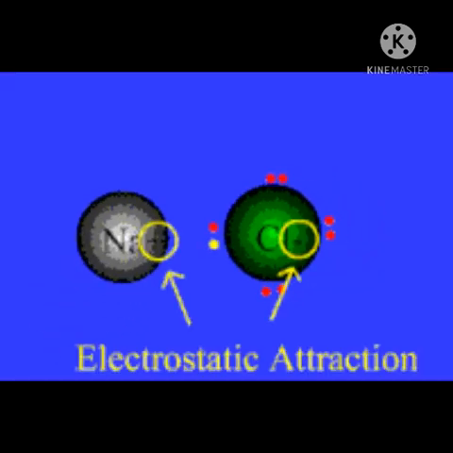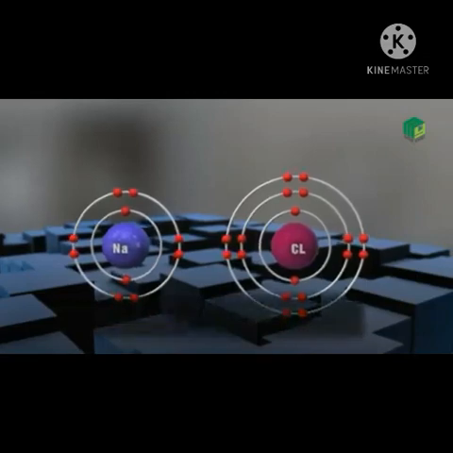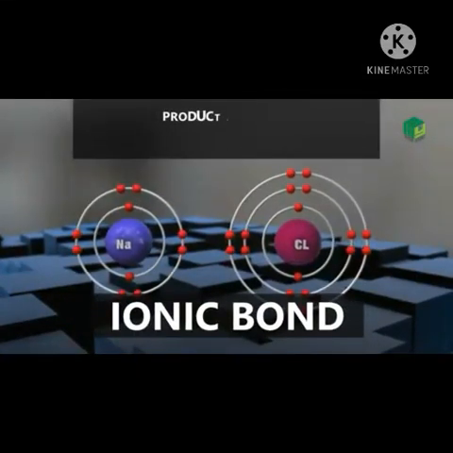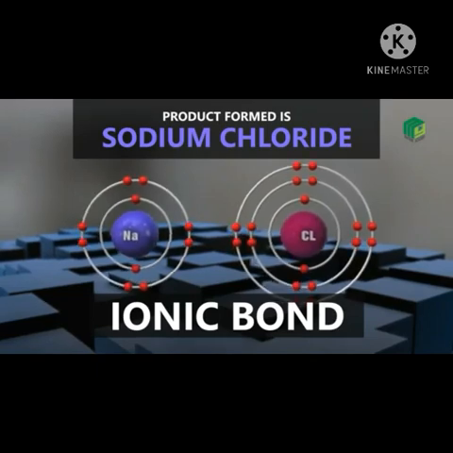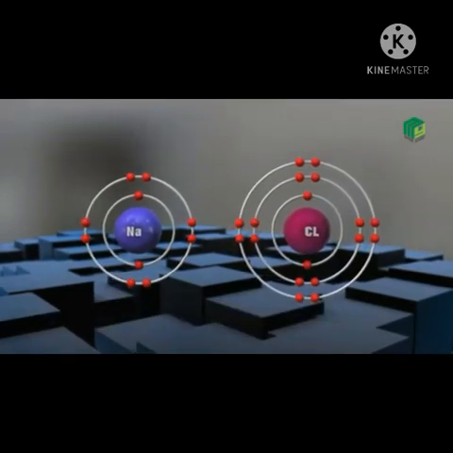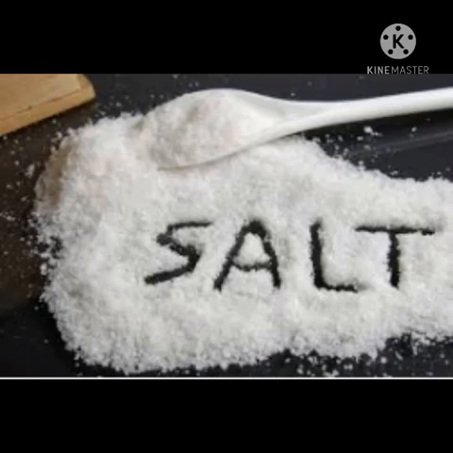Due to the electrostatic force of attraction between the oppositely charged ions, they get attracted to each other and a chemical bond is formed between them. This results in the formation of the compound sodium chloride, which is also called table salt.